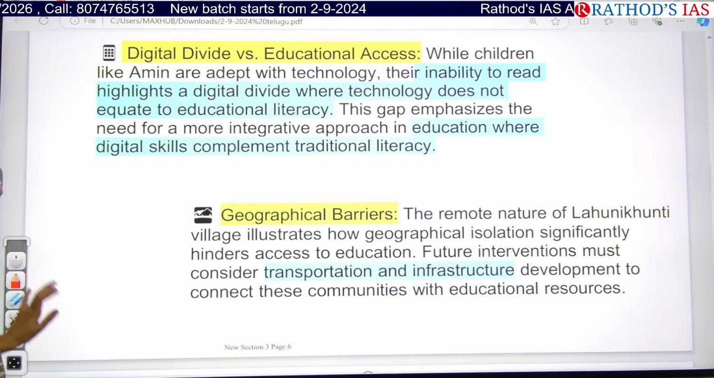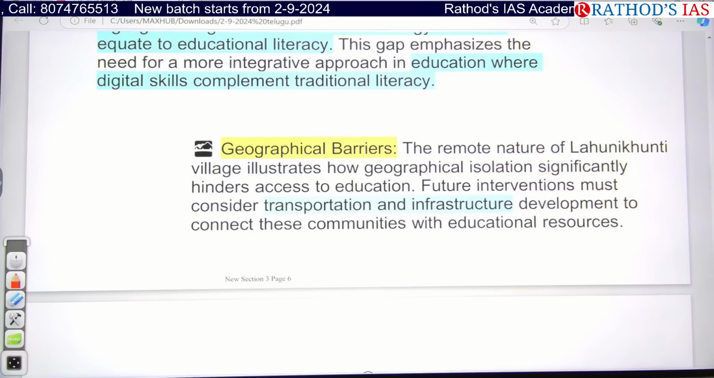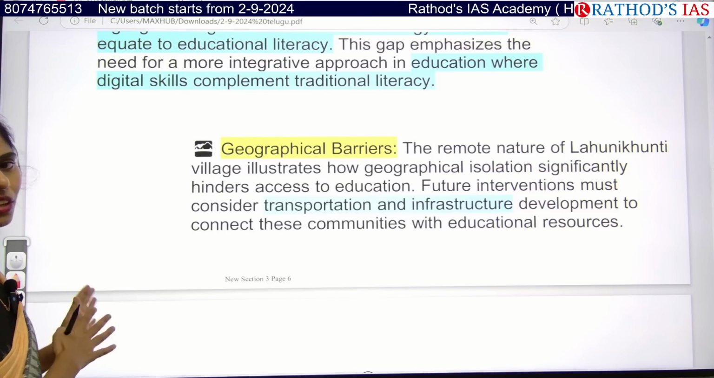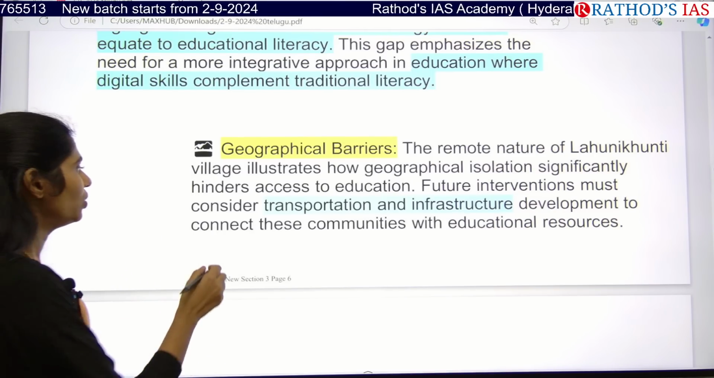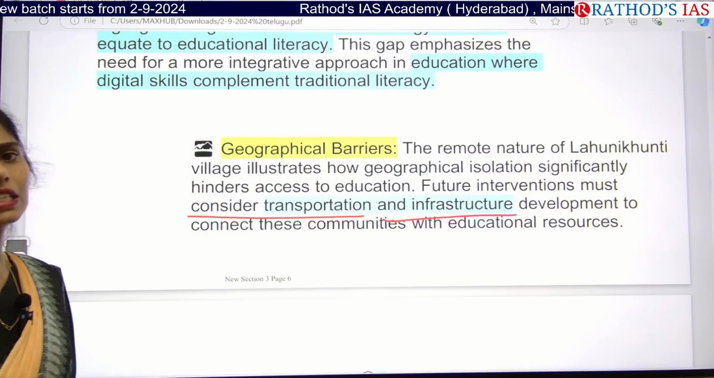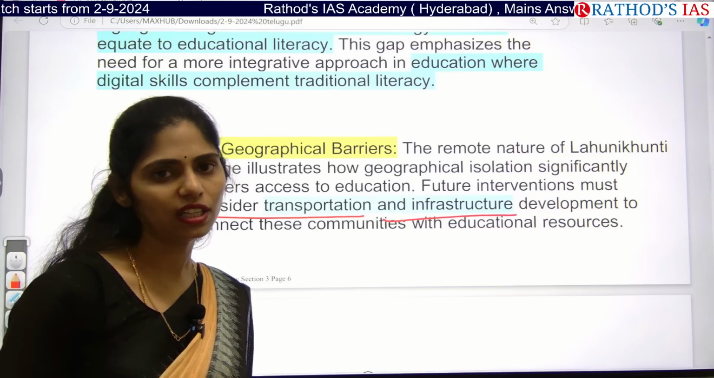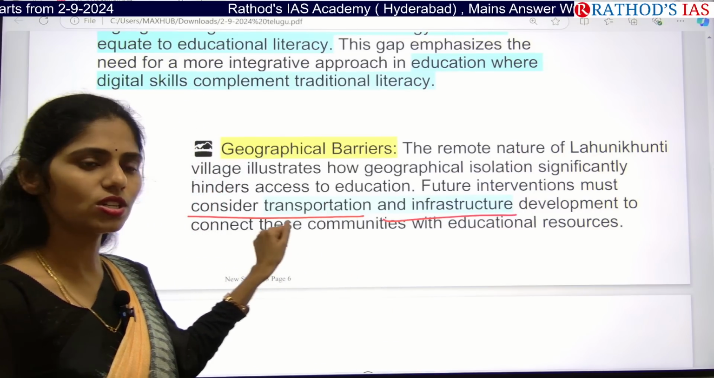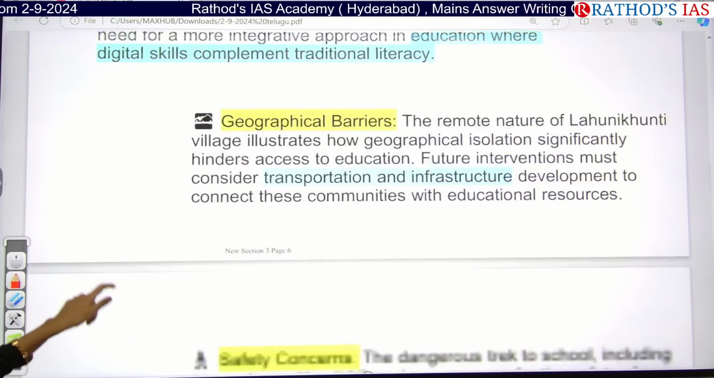And the next one is geographical barriers, because they are living in very remote areas. They don't have proper transportation or proper infrastructure, so that these community people can have access to education resources. So this is also the second important problem highlighted in this article.